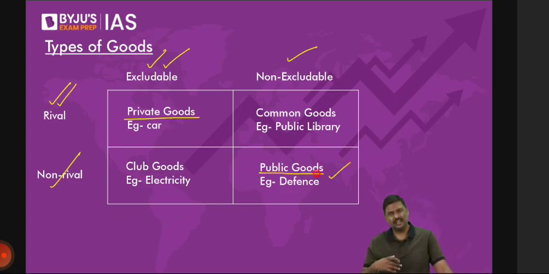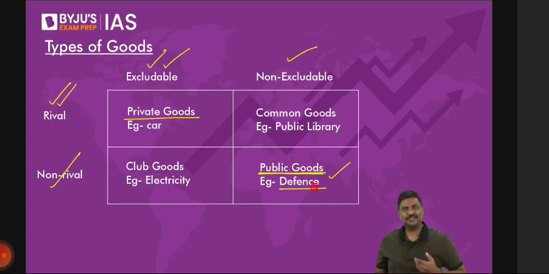In fact, when you read for optionals, public goods are further divided. I'm telling you that only. Public goods, for example, defense, non-rival, non-excludable. But you will see that government will not always provide public goods. I hope you understand this. That is, government will not provide everything to you free of cost. Government will also provide certain goods or services where they will charge. Is it okay? And remember this, the term public doesn't mean government here. Do not equate it to government.